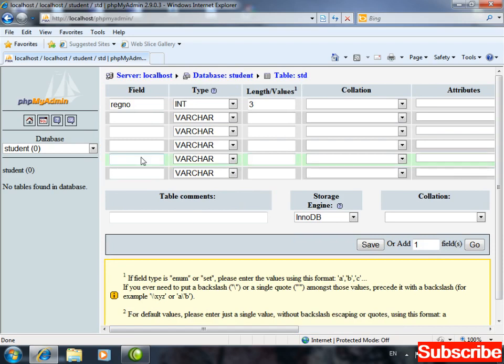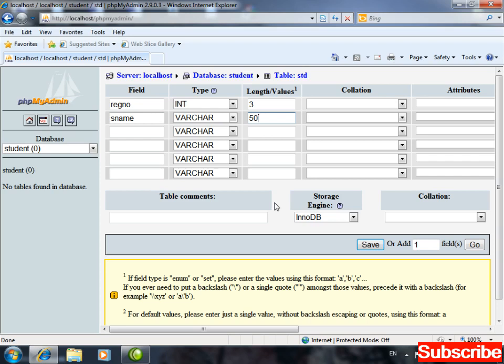Now next, I'm going to write student name, varchar, variant character, and I'm writing 50 characters. Now 50 does not mean that you have values from 1 up to 99999. No, 50 means it will reserve how many locations? 50 locations will be reserved. 1, 2, 3, 4, and the last location will be 50. This will be 49, and so on, and this is 1 and 2, like this, right?